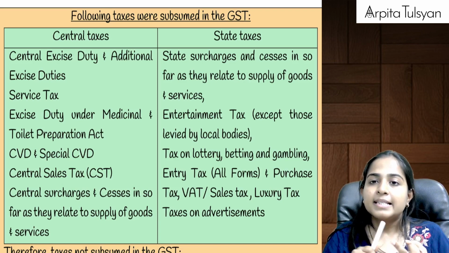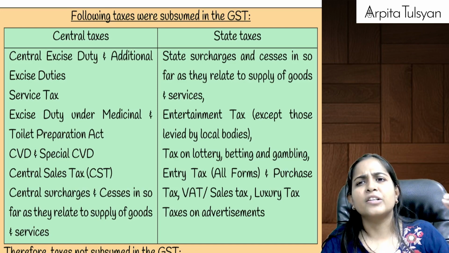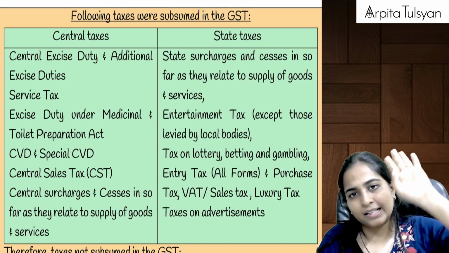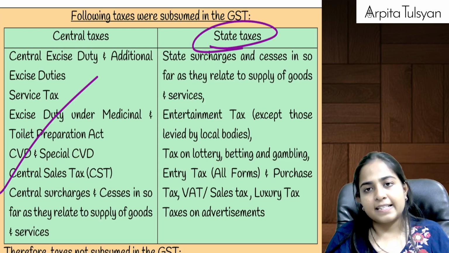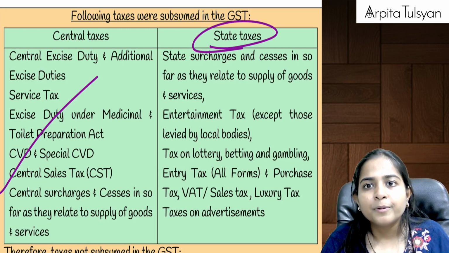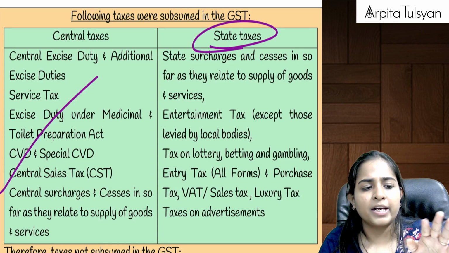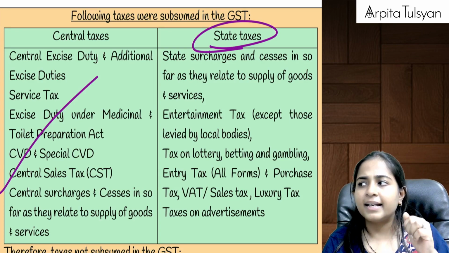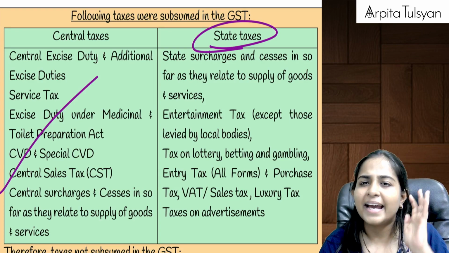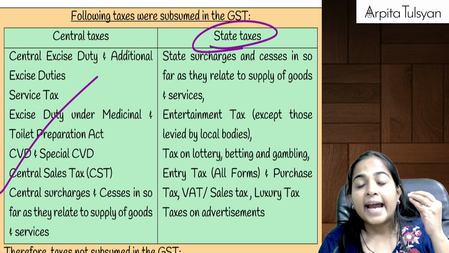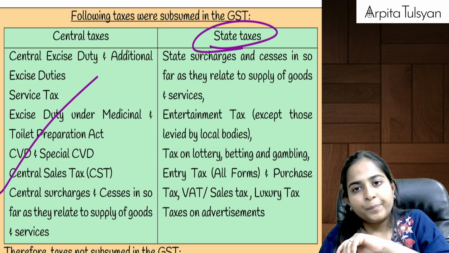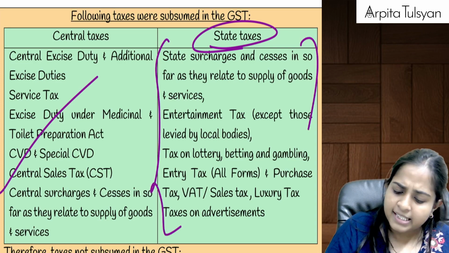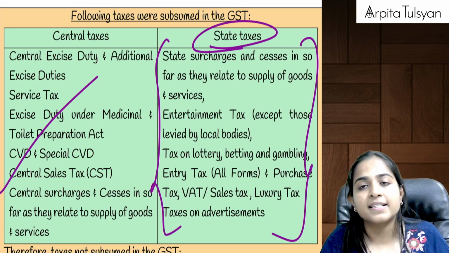subsumed, CST got subsumed, and all the surcharge and cess which were there under the old law, those got subsumed. Okay, in state taxes, your VAT got subsumed, entry tax, purchase tax, tax on advertisement, tax on betting, lottery, gambling, etc. Entertainment tax by the state government also got subsumed, and all surcharge and cesses under the old law. All these taxes got subsumed.